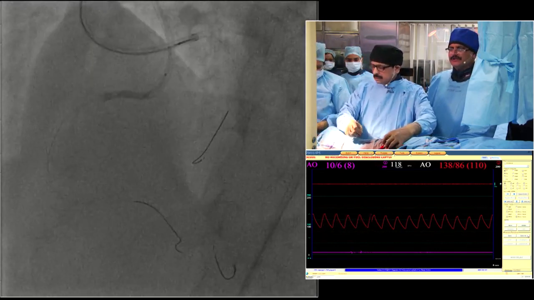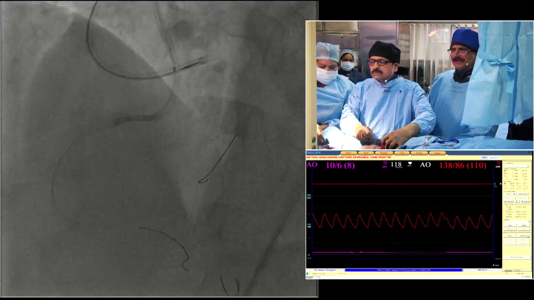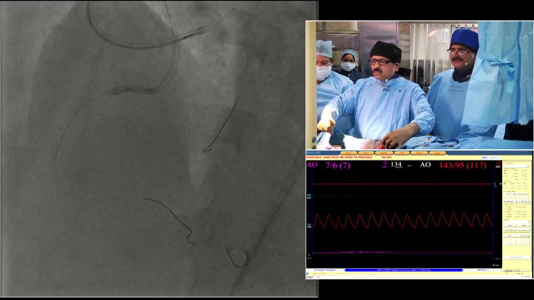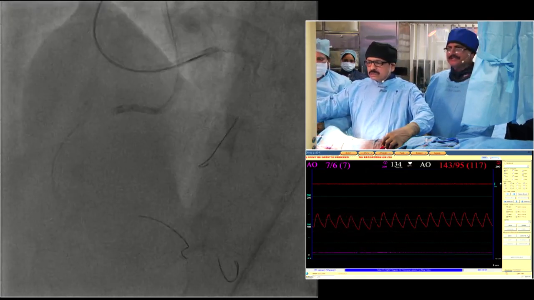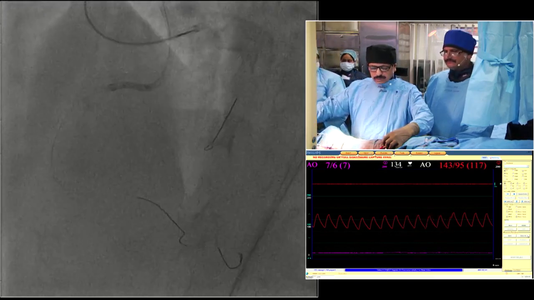Then they took the Crusade to cross the CTO and to wire the major branch for protection. And it is a speck of calcium, not a major calcium necessitating the rotablator. Take a 2.5 balloon.